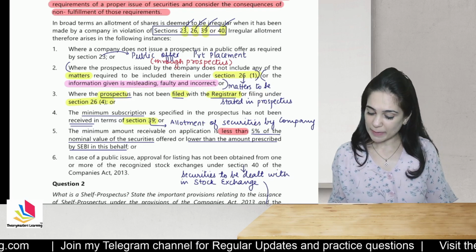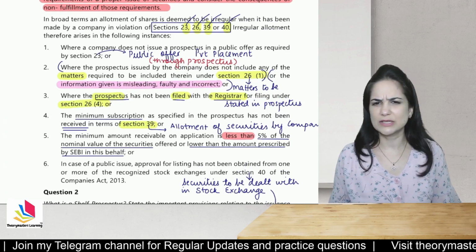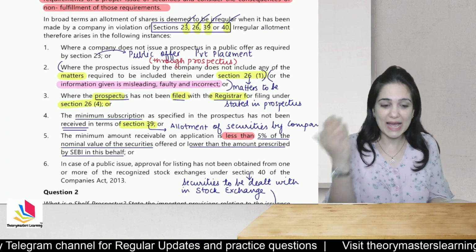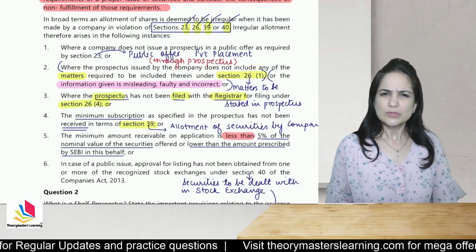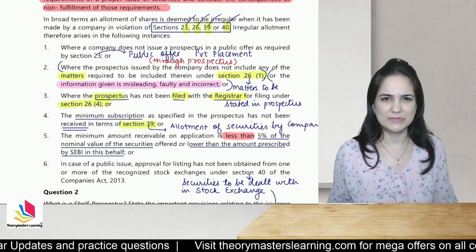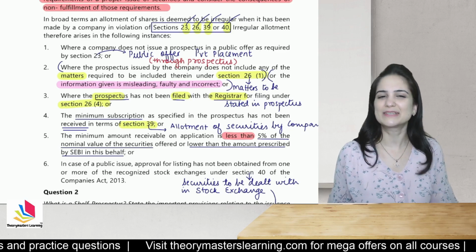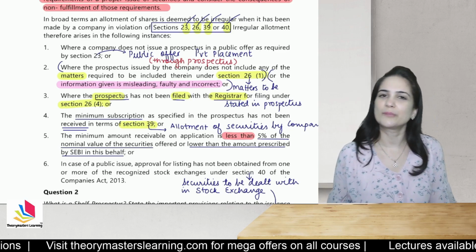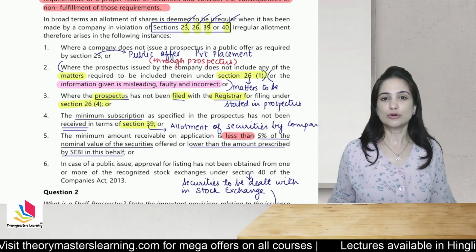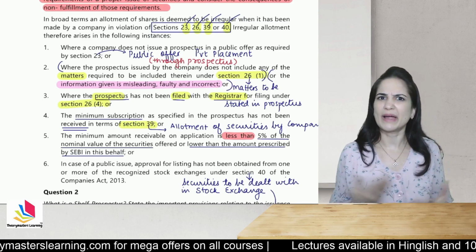Okay. Prospectus issued by the company does not include any matters as required to be included under section 26(1). So you need not remember the subsection over here. The reason is that it is not very important for exam. You can remember only the main section number, that is 26. So the prospectus does not include the matters as required.